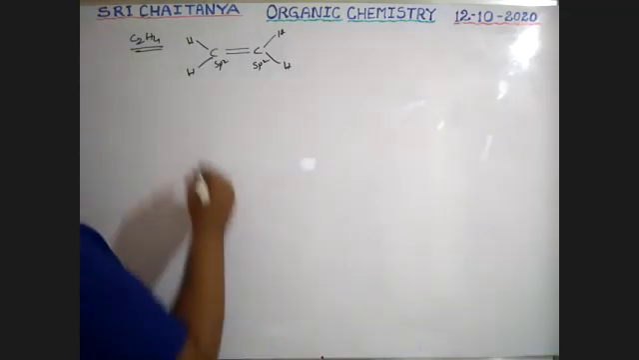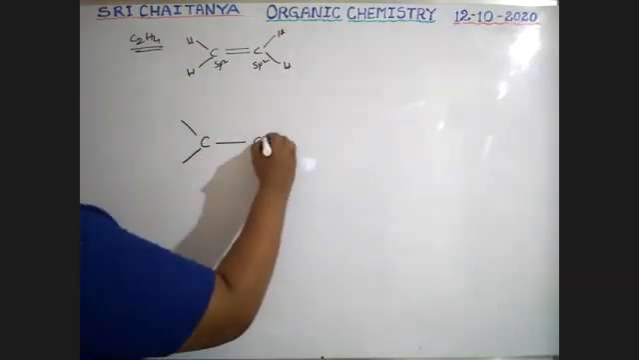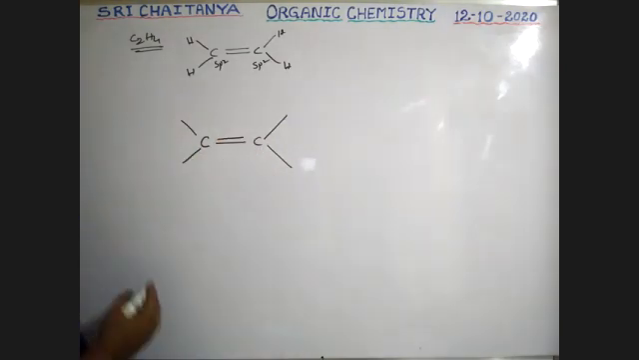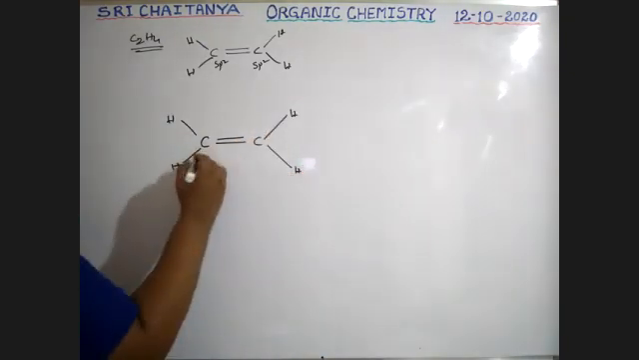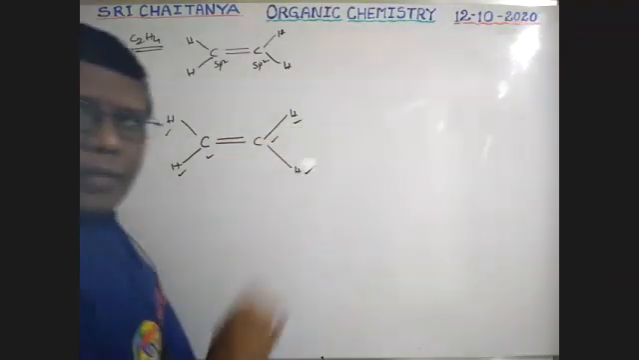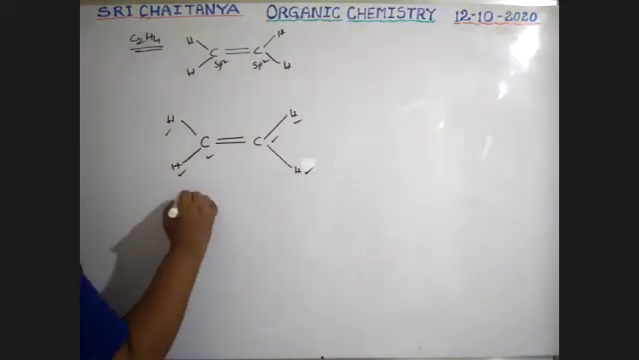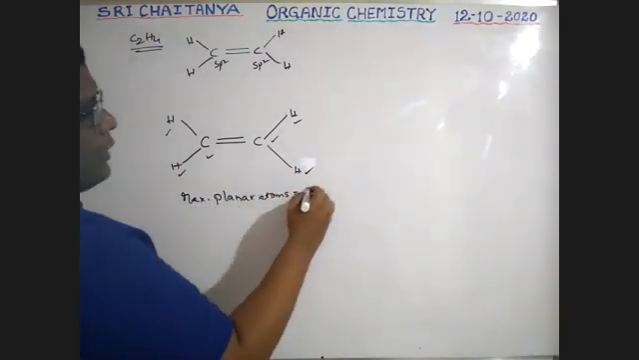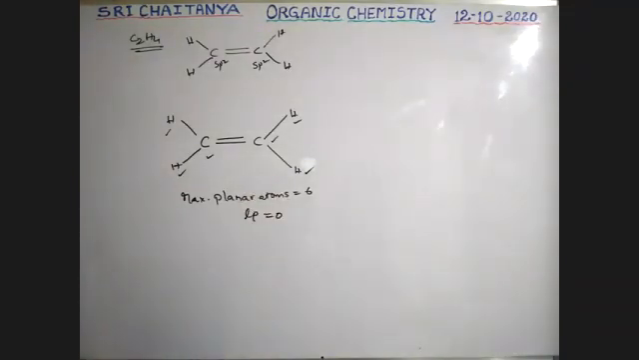Now planar. See here. These 3 bonds from the carbon have a planar condition. These 3 bonds from the other carbon also have planar bonds. The pi bond is natural. So these are all planar bonds. Therefore, all six atoms are in the same plane, boys. So maximum planar atoms is equal to 6. Lone pairs is equal to 0.